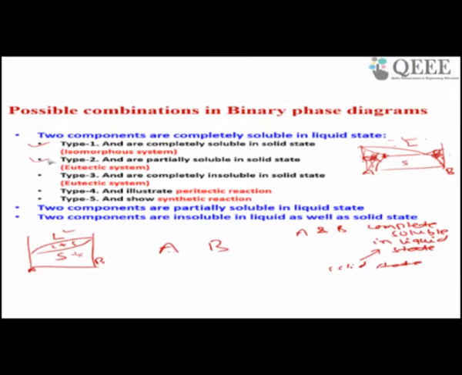Then we discussed solid solutions: the substitutional solid solution, the interstitial solid solution, what the role of the solute atoms in the solvent is, and as a result what kind of properties you get, and we saw the role of solid solution strengthening. Then we discussed the phase diagram. Then I told you how to read a phase diagram, how to read if it is a binary phase diagram, and how to read if it is a ternary phase diagram. We also discussed fundamentals like degrees of freedom, the lever rule and so on.